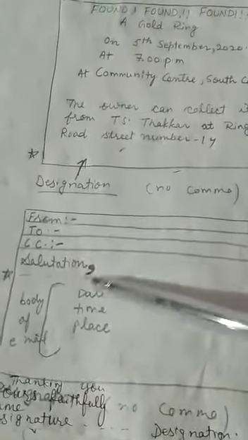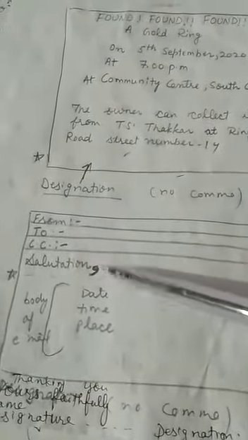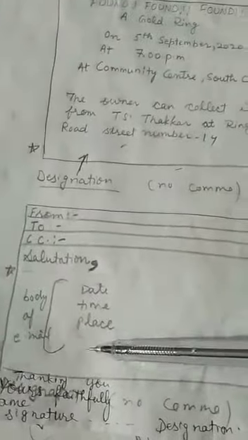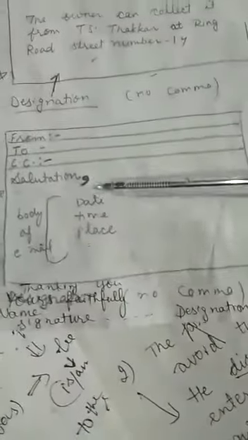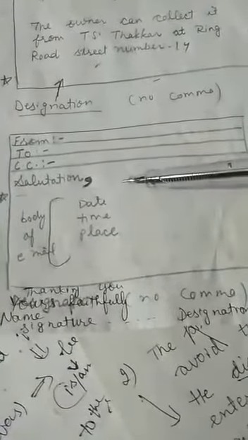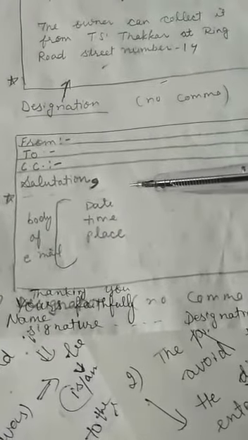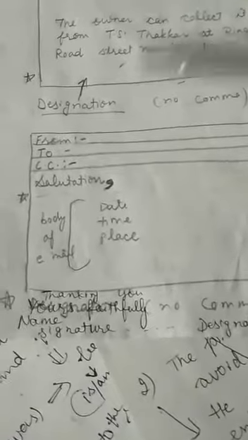Here also, in the email, okay? You are going to write a comma here, but not in the designation. So in the email case also you are going to write sentences. Just as you write sentences in the notice in the second structure, likewise in the email also you are going to write sentences. You know fairly well, as you have done the same structure in the 9th standard also. There are minor changes only, rest is the same.